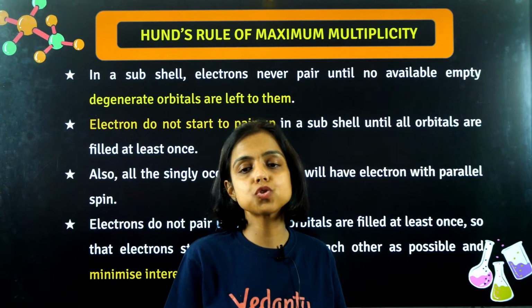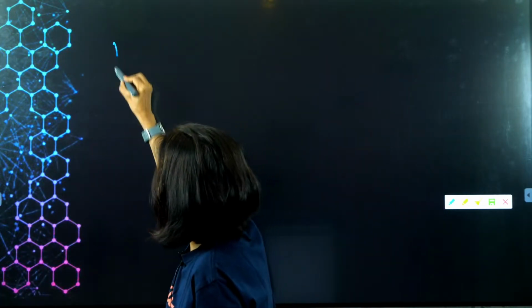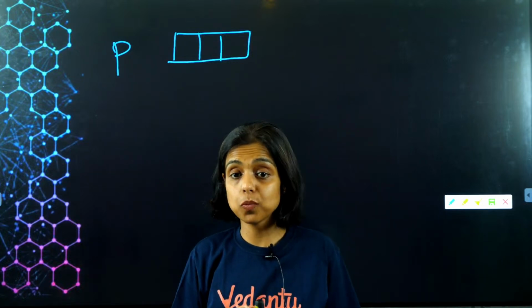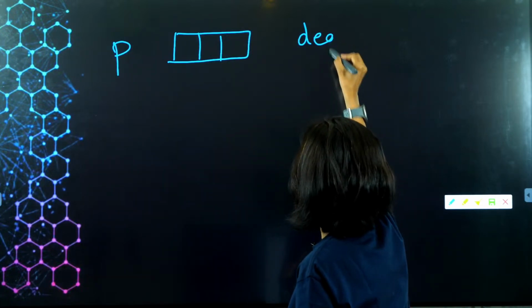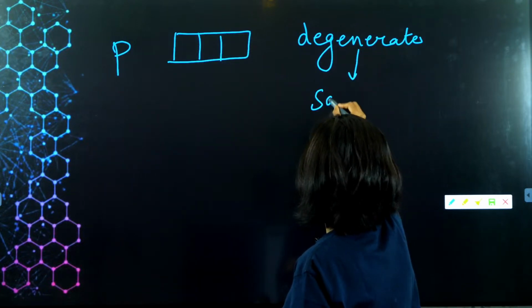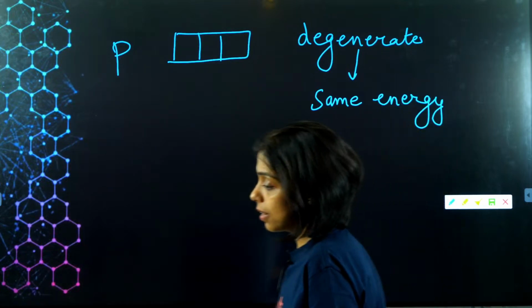Okay, the next rule. I hope this is clear, guys, the order in which the electrons are filled. Now, the next rule is Hund's rule of maximum multiplicity. Now, what does it say? For example, I have a p subshell. My p subshell has 3 orbitals, and these 3 orbitals are degenerate. What do we mean by degenerate? Degenerate orbitals mean having the same energy. So these orbitals have the same energy, right?